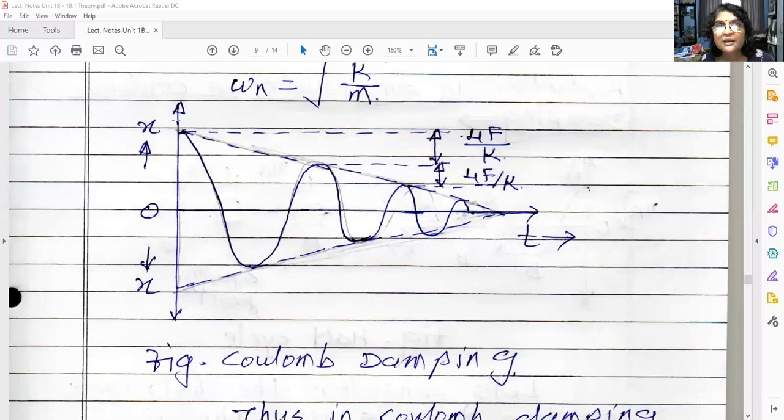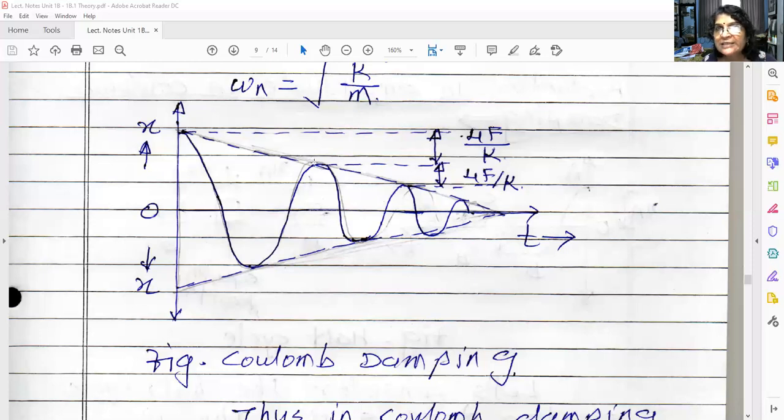See, the cycle starts from here. We have displaced the block from the equilibrium position by a certain distance. So the cycle starts from this point and the first cycle will end here. Initially some amplitude was there, and at the end of the first cycle there is a reduction.